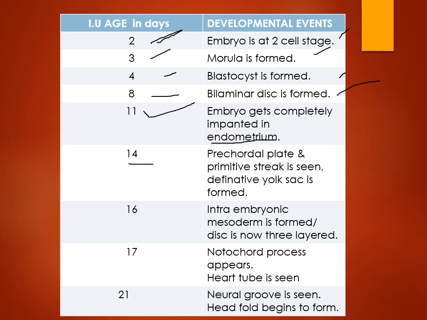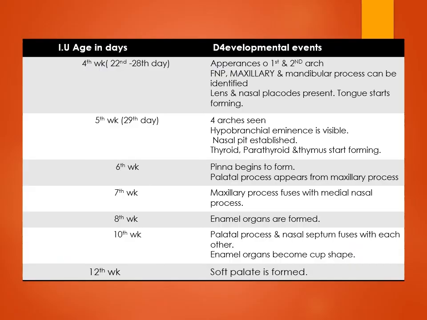By the 14th day, the primitive prechordal plate and primitive streak are formed, and by the 16th day, mesoderm is formed. Notochord and heart tube are formed by the 17th day. Folding of the embryo occurs by the 21st day, and by the 4th week development of the face has started.